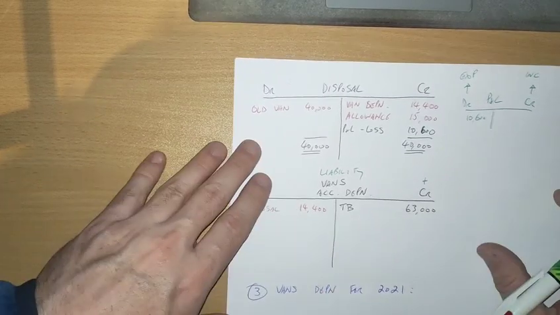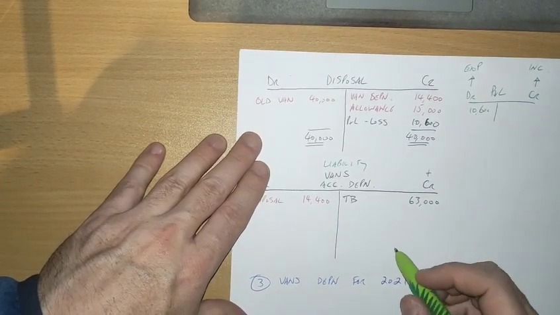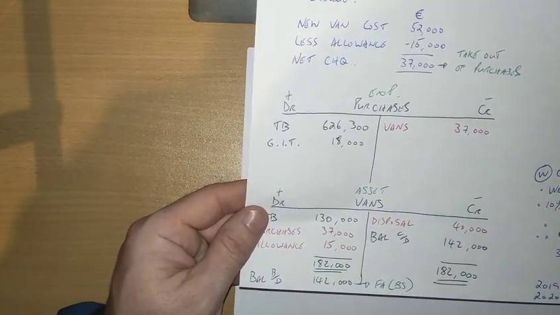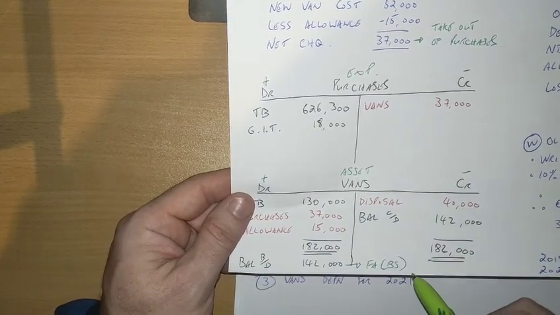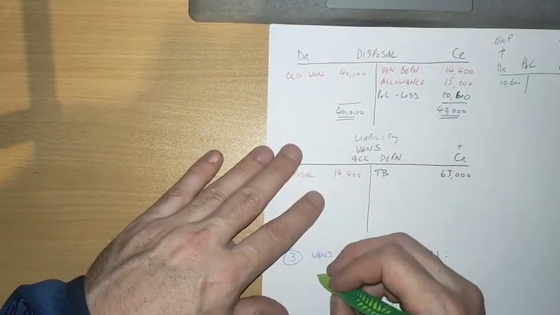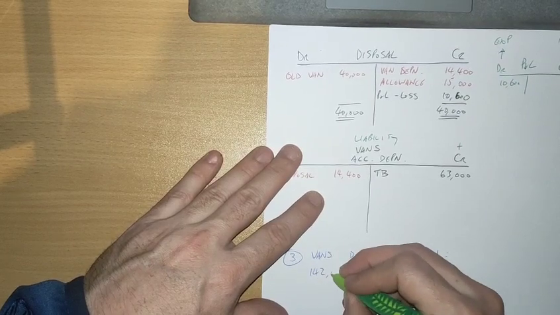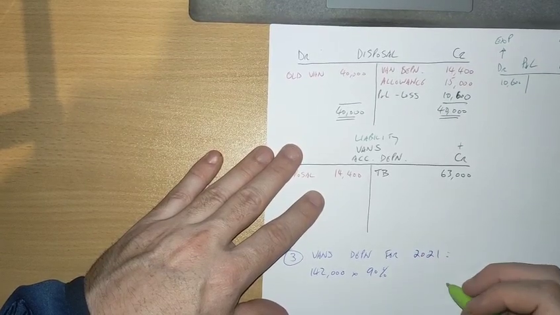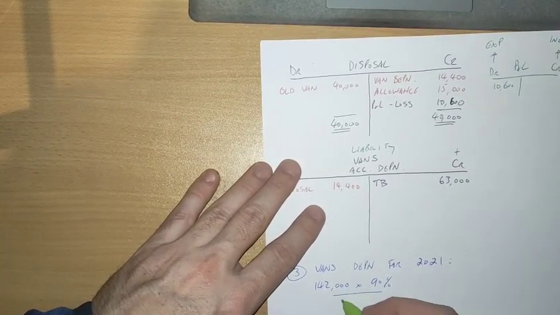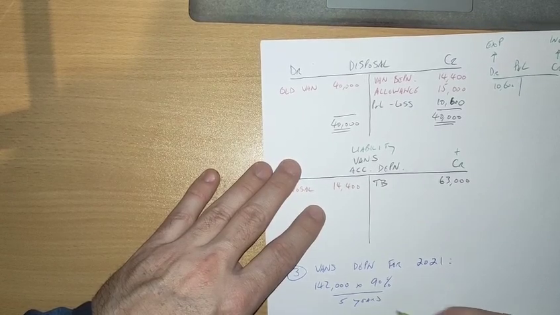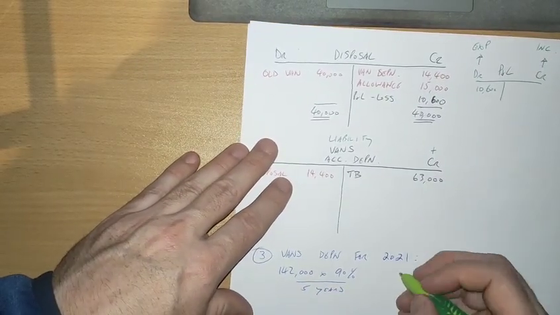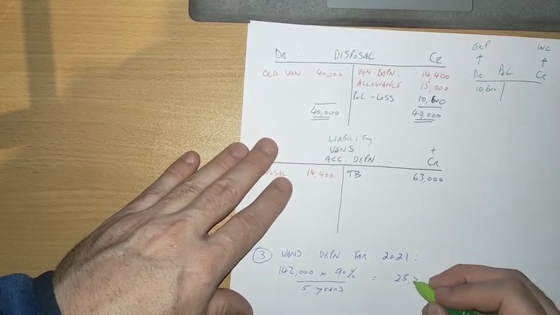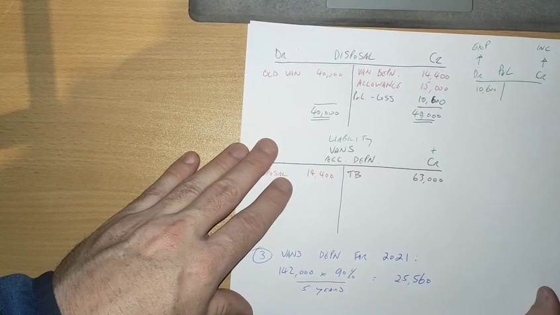To work out the depreciation for 2021, we have 142,000 on the van account. So if we do it like this, 142,000 by 90%, all over 5 years. You put that all together, you get 25,560. So there's our first figure.